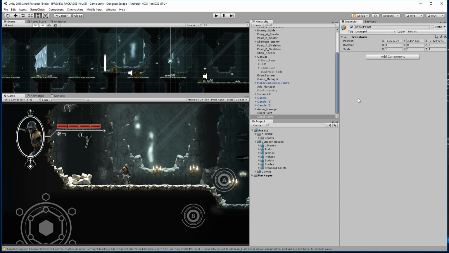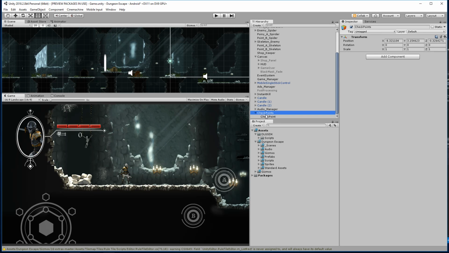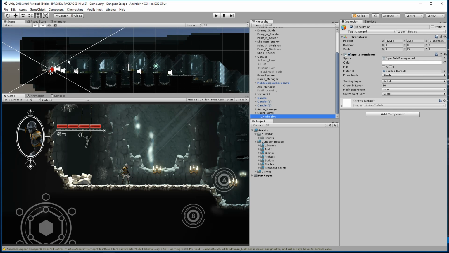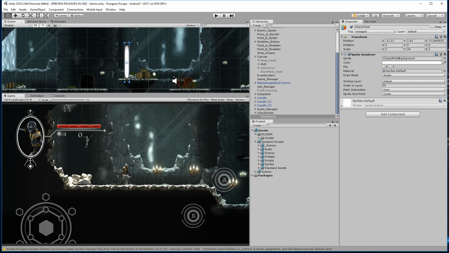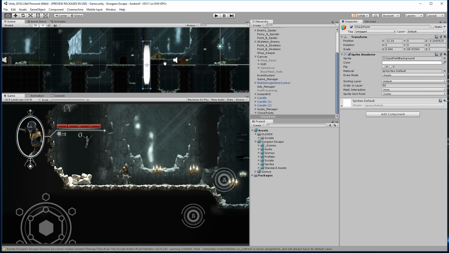Let's see here. So here we have checkpoints. And then I'm going to go ahead and place checkpoint inside of there. And actually, before I do that, I want to zero out this game object. Okay, so we're going to go ahead and place the checkpoint in there. So here we're running through the map. We'll go ahead and say our first checkpoint is going to be by these barrels. So we're going to go ahead and just make sure that our player is guaranteed to hit this checkpoint. Just like that. All right, and then I'm going to go ahead and position the center down here. Okay, so here we have our checkpoint.